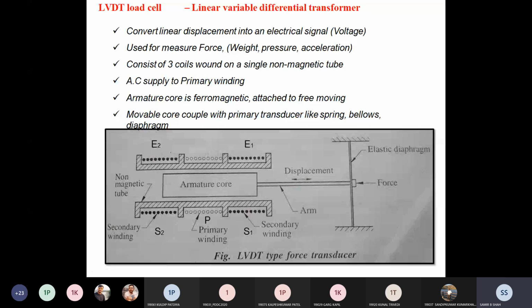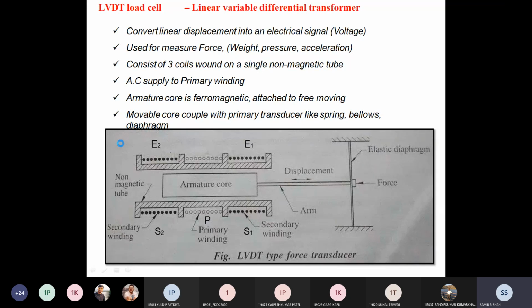It may consist of 3 coils wound on a single non-magnetic tube. AC supply goes to the primary winding. The armature core is ferromagnetic, and it is attached to a freely moving, movable core coupled with a primary transducer; spring bellows are also used.